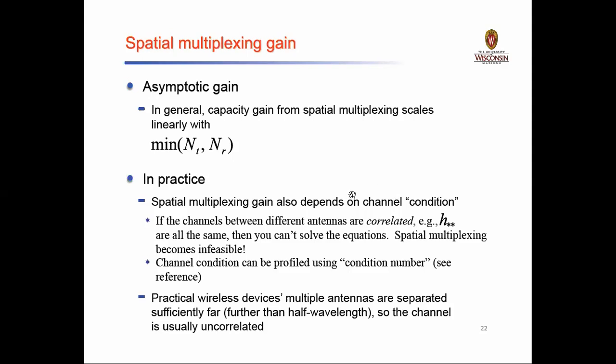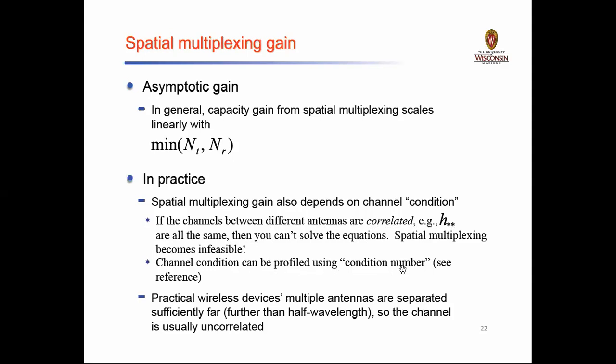If the channels between the different antennas are correlated, for example if the h star star values are all the same, then you cannot solve the equations. During such a condition, spatial multiplexing is completely infeasible. The second point is that the channel condition can be profiled using the condition number.